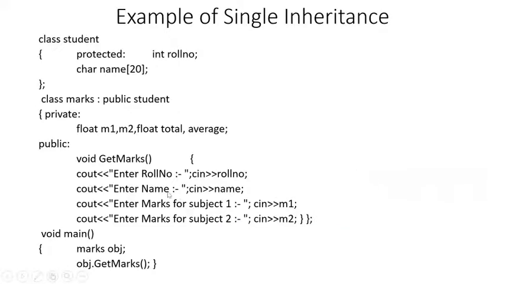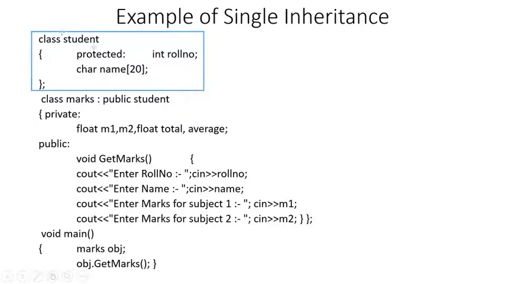The example of single inheritance. So this is an example of single inheritance. First of all, you need to understand that you have a base class from which you are going to inherit the derived class. So where is the base class in this example? This is the base class.